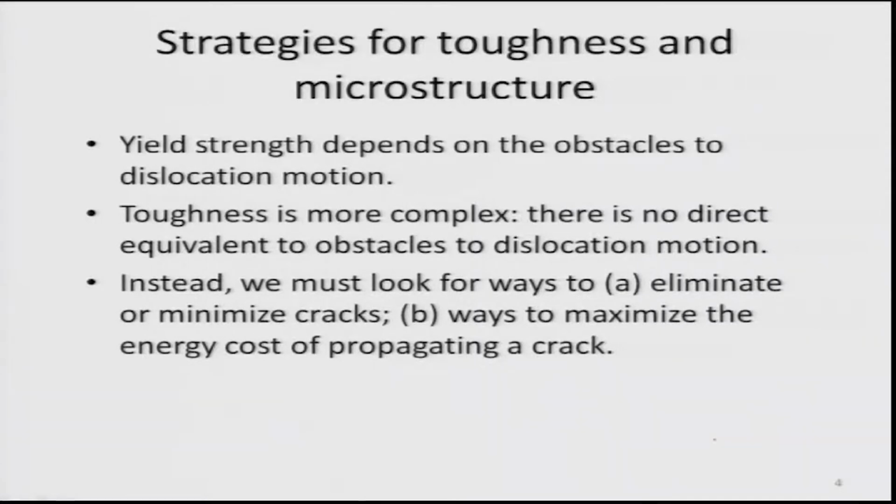But toughness is very complex. There is no direct correlation that if I increase dislocation density, toughness will change. So, that means toughness has to do with something else. In fact, toughness has to do with the crack. As you know, cracks exist in every material. Only the size of the cracks and the number density of the cracks vary. If you throw a stone at the windshield of a car or a window glass, it breaks, because the cracks existing in the material, called pre-existing cracks, propagate, and their sizes are quite big and number density is quite high.